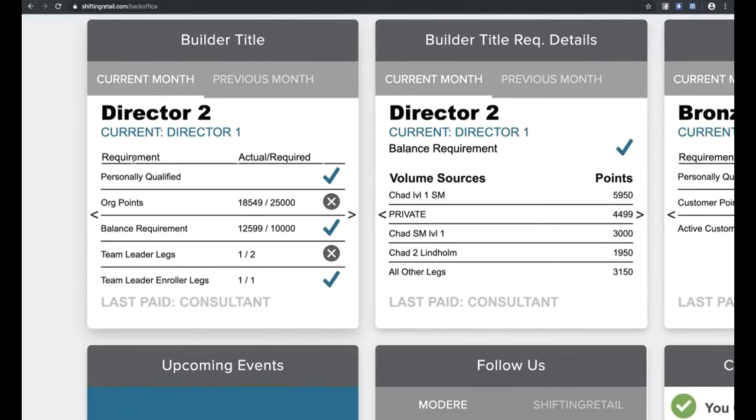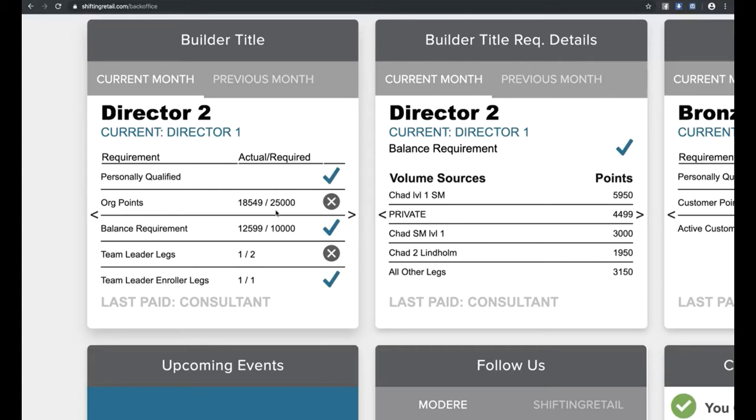Now, when it says requirement, personally qualified, org points, balance requirements, etc., let me instead focus on this actual and required, because once you understand what the actual and required means, I think you're going to be like, oh, okay, that makes a lot more sense. What I first want to talk to you about is required. Now, it says personally qualified. You'll notice a check mark here. That means that you've already hit this. You've already become personally qualified. When you see an X here, it shows what's required to become a Director 2. So it's always talking to you about your next goal.